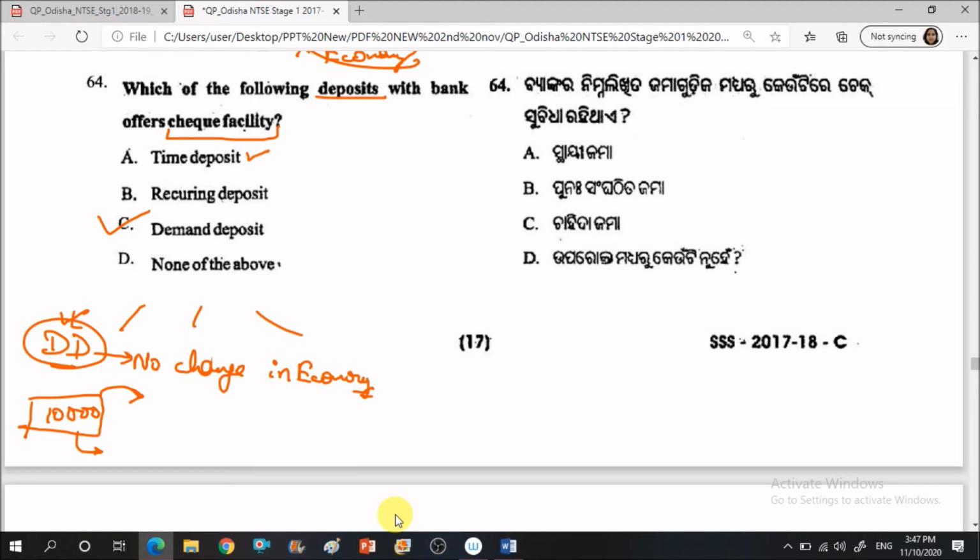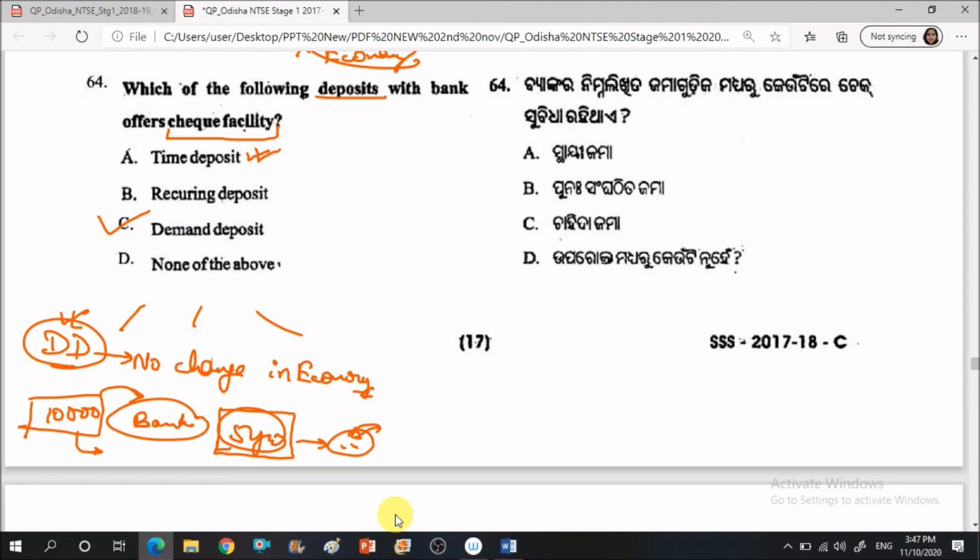Next up is the time deposit. Time deposit means suppose I gave rupees 10,000 to the bank and said keep it for 5 years, and after 5 years I will take the 10,000 and some extra amount that you will give me as my interest. That means within these 5 years I cannot withdraw the money. So this kind of deposit is called a time deposit.